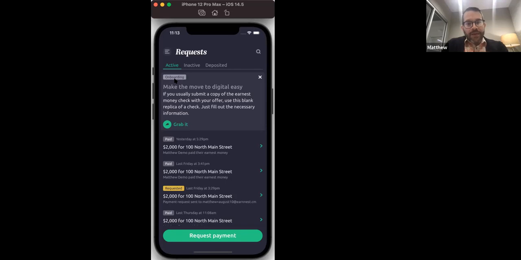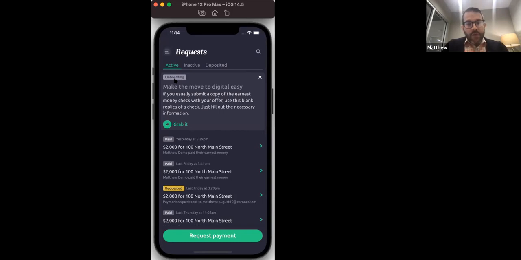So we don't use passwords. We use this two-step verification process. Basically, you'll put in your email address, and when you put in your email address, it creates a 6-digit code that gets sent to your email. And then you just plug that 6-digit code in, and that will log you in whenever you're using Earnest. That happens with the buyer and with anyone who's submitting a request. So no passwords whatsoever. So this is our app.